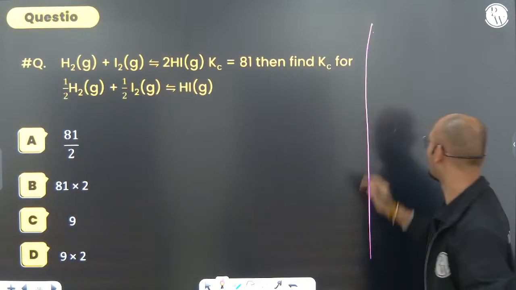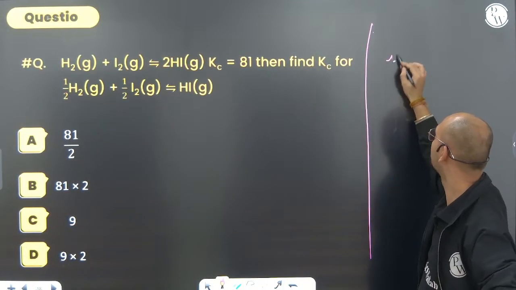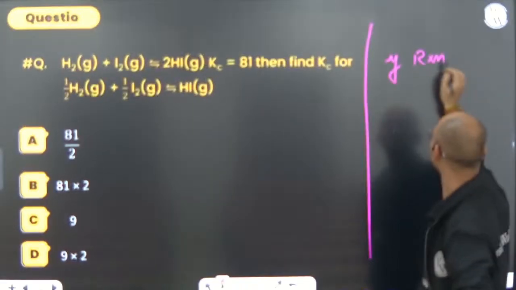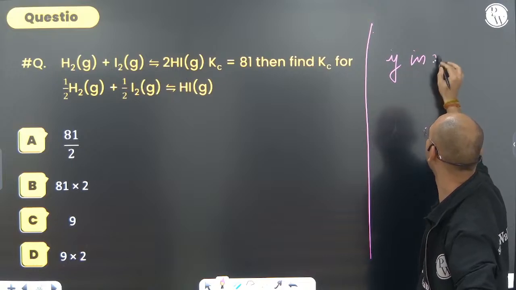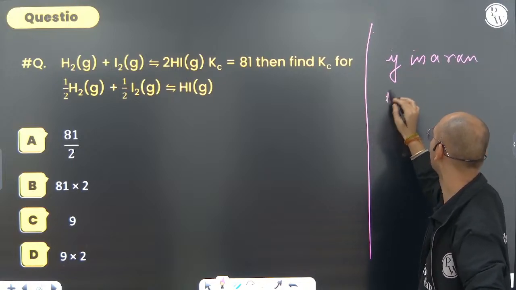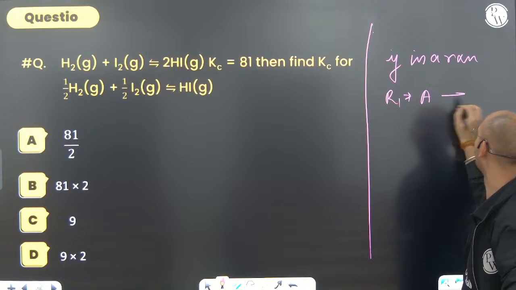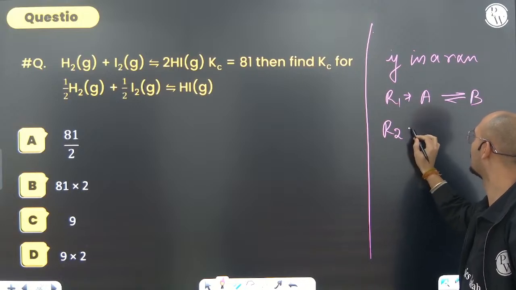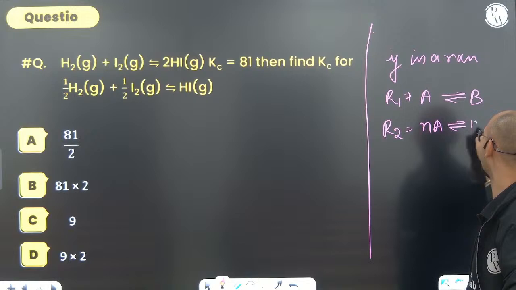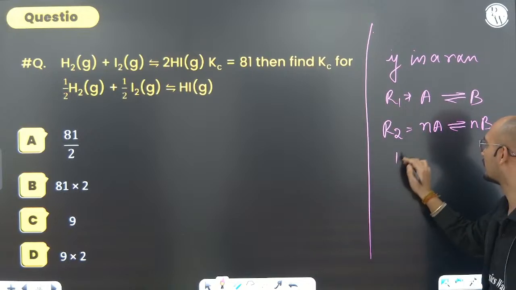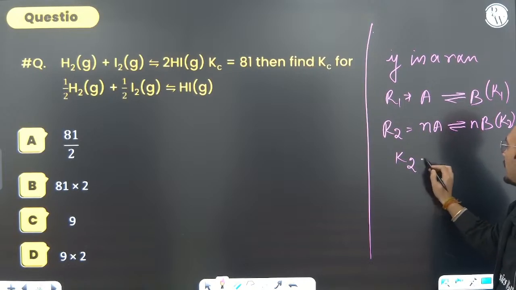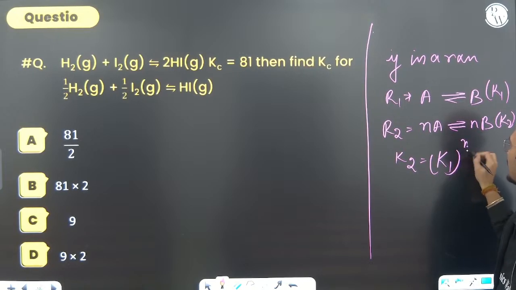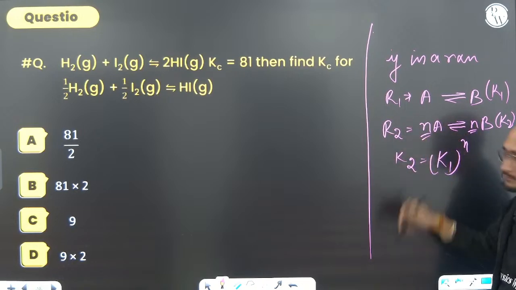So always remember one thing. Always remember a few things. If in a reaction, let's say the reaction is A to B. If reaction 2 becomes nA to nB, so if you are multiplying with n, then what will happen? Let's say that this was K1 and this was K2. So always remember K2 equals K1 raised to the power n. Whatever multiplication of the stoichiometric coefficient you do, you have to raise K to that power.